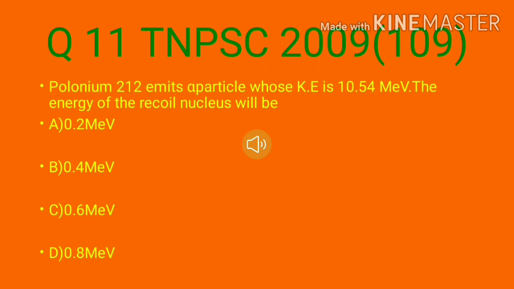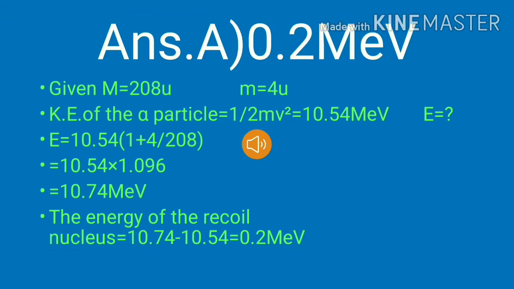Eleventh question, TNPSC 2009, question number 109. Question. Polonium 212 emits alpha particle whose kinetic energy is 10.54 mega electron volt. The energy of the recoil nucleus will be. The following answers are given. A 0.2 mega electron volt, B 0.4 mega electron volt, C 0.6 mega electron volt, D 0.8 mega electron volt. A, 0.2 mega electron volt, is the correct answer.